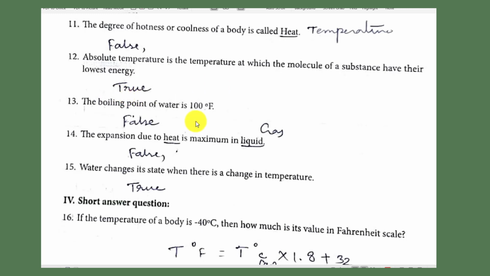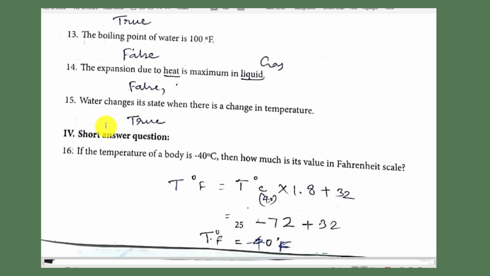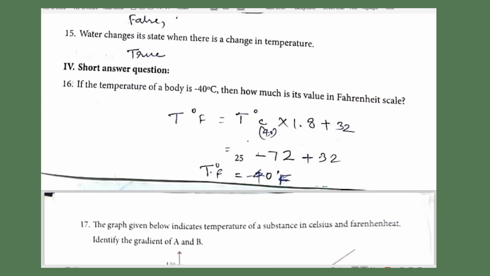Definitely true. The boiling point of water is 100 degrees Fahrenheit. False. The boiling point of water is 100 degrees Celsius. The expansion due to heat is maximum in liquid. The expansion due to heat is maximum in gas. The statement is false. Water changes its states when there is a change in temperature. Yes, it is true.